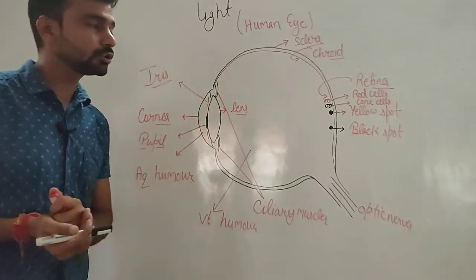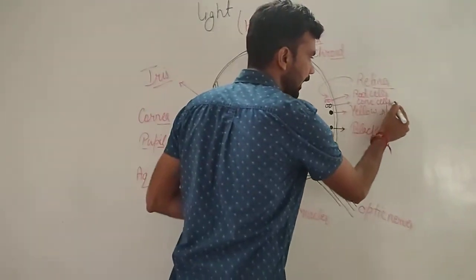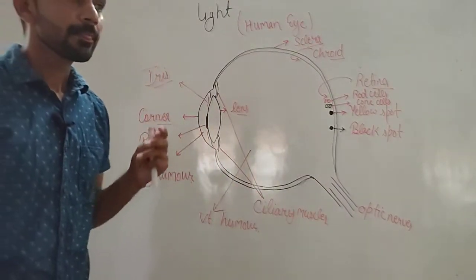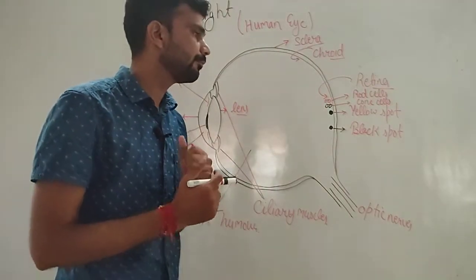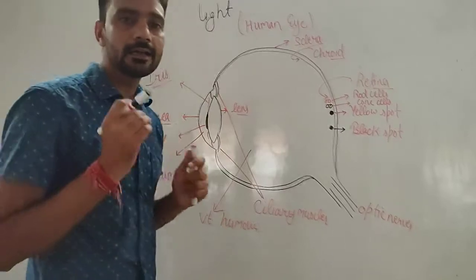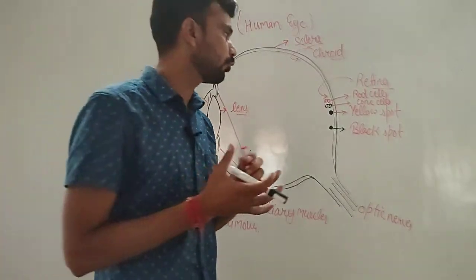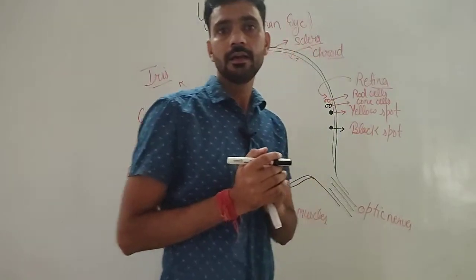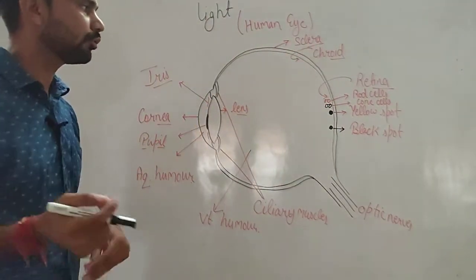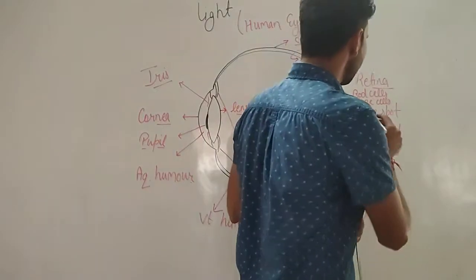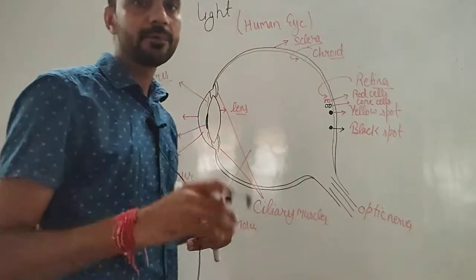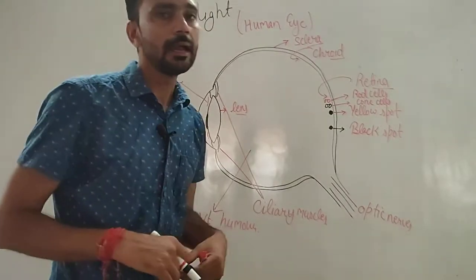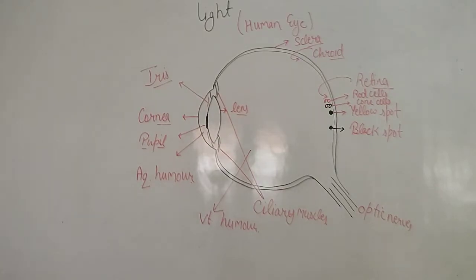And cone cells are responsible for color. These cone cells help us to see different colors. If a person lacks cone cells, then that person may suffer from color blindness. Color blindness is a disease in which a person cannot differentiate between two similar colors, like red and orange. Red and orange are both similar colors, and if a person lacks cone cells, then that person cannot differentiate between these similar colors. Mainly, colors are visible due to the help of cone cells.